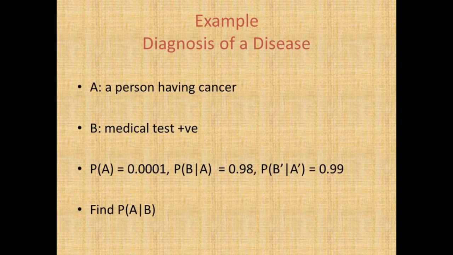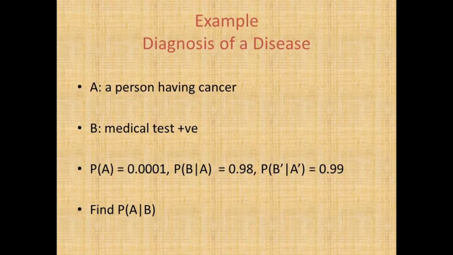Let's understand it using an example, diagnosis of a disease. Let us define the event A as a person having cancer, and the event B as a medical test being positive. From the past studies, we can quantify the uncertainty around the event A as equal to 0.0001, that is one person having cancer out of 10,000.